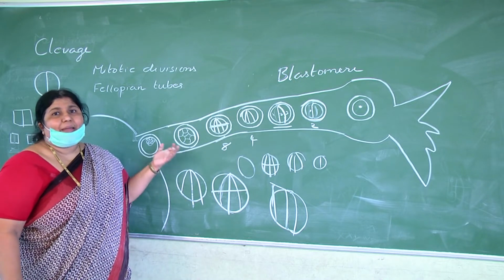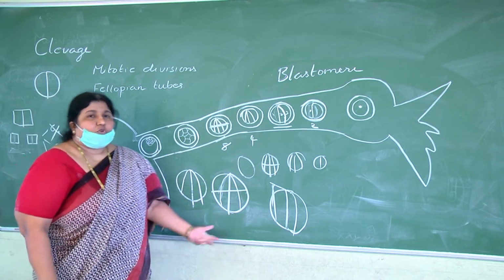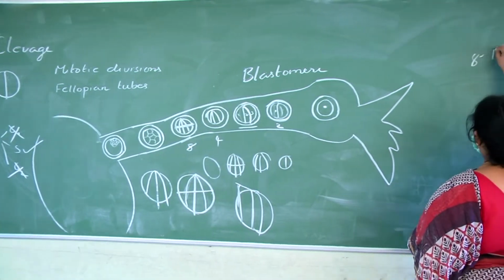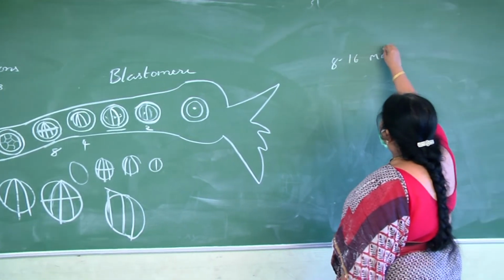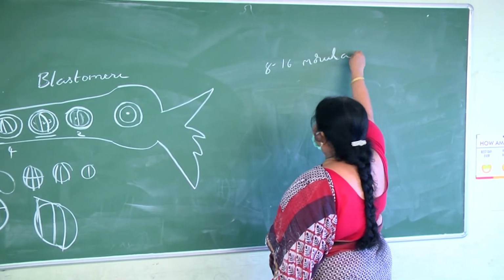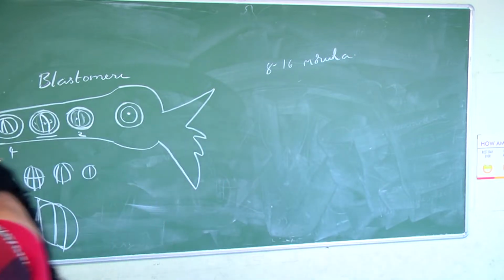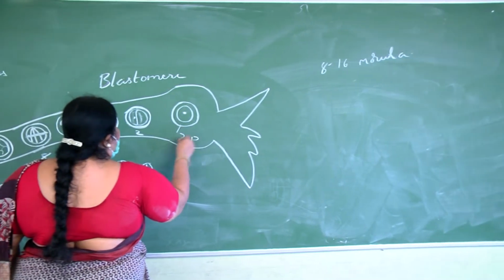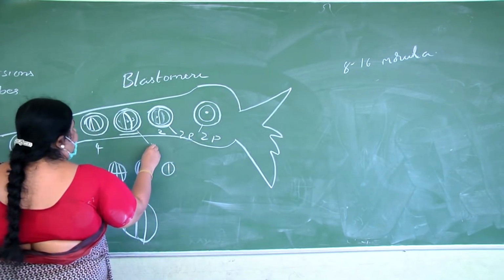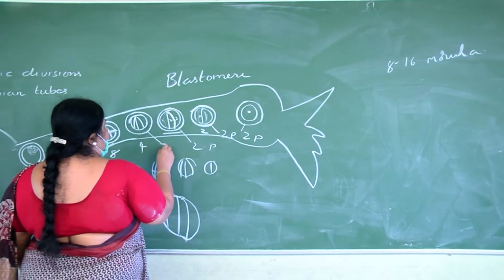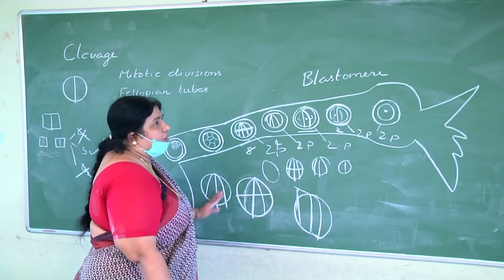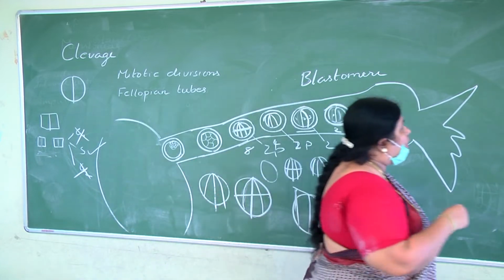Afterwards, there is no particular pattern for cleavage. So further cleavages result in the 8 to 16-cell stage called the morula. The point you have to concentrate on here, children, is that throughout the cleavage divisions, the zona pellucida remains intact. It did not disappear, it is still there, here also, here also. Now the 8 to 16-cell stage is called a morula.